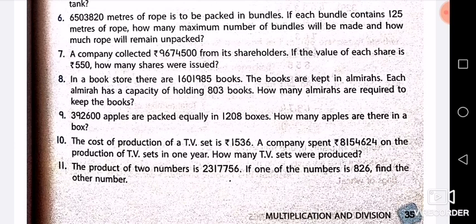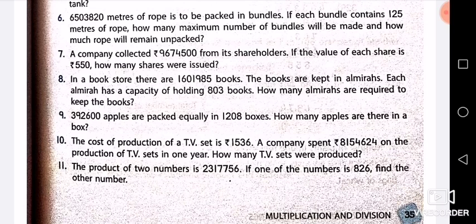Simply the statement will be: the value of each share, that is the second part of the question, value of each share is equal to rupees 550. Total number of shares is equal to rupees 96,74,500 divided by 550.